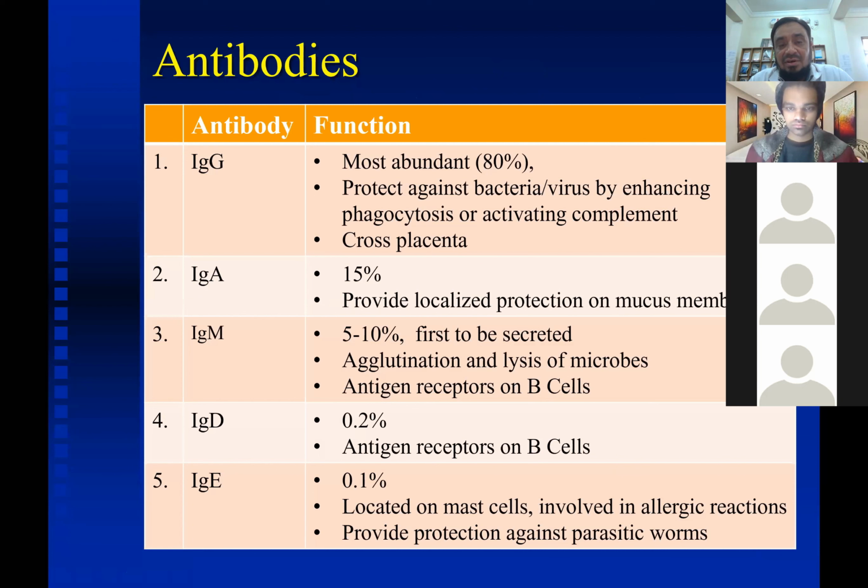These are the functions of various antibodies which you can see later on. Okay, they are given in Sharma. IgG is the most abundant. IgA 15% present in the mucous membrane. IgM and IgD, they are the antigen receptors present on the B cells, and IgE, it is present on the mast cell.